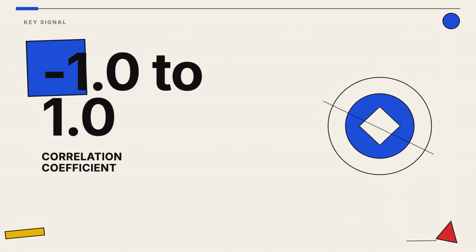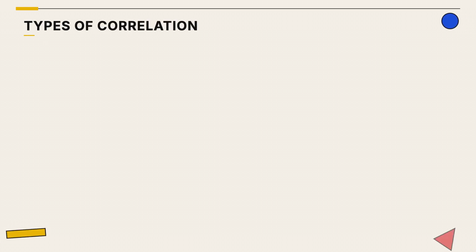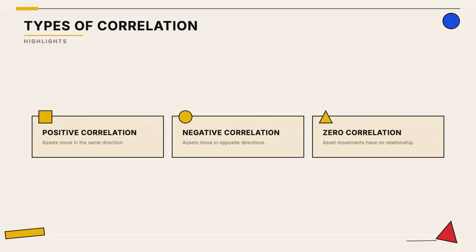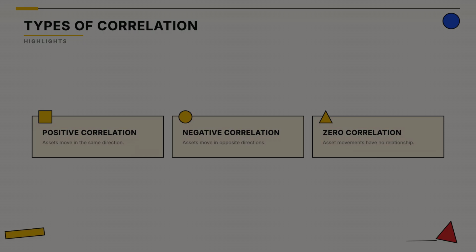The coefficient ranges from -1 to +1. A value of 1 means they move in perfect lockstep, while -1 means opposite directions. Positive correlation happens when assets rise and fall together. Negative correlation is key for diversification, as assets move in opposite directions.